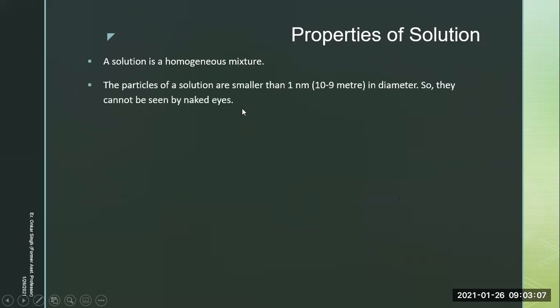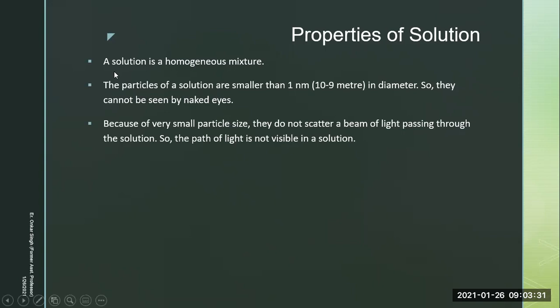What are the properties of a solution, students? Number one, a solution is a homogeneous mixture. Then, particles of solutions are smaller than 1 nanometer. Nano is 10 raised to the power minus 9 in diameter. So they are so small in size that they cannot be seen with the naked eye. When I say particles of solution, I mean both solute as well as solvent. They cannot be seen.